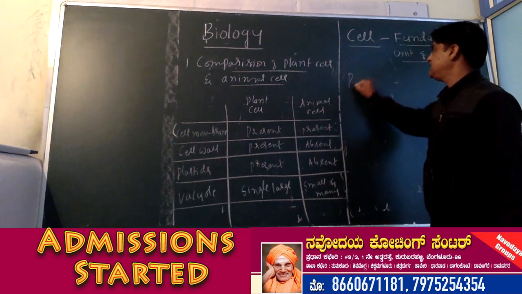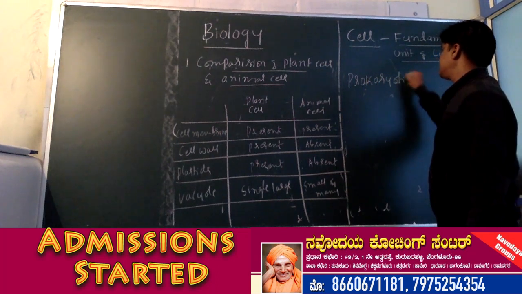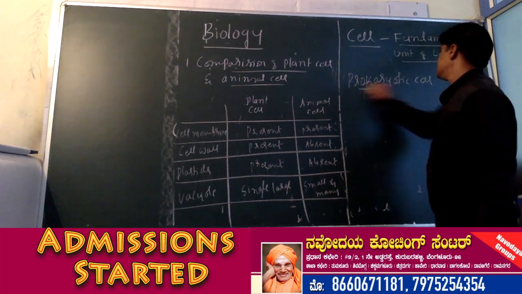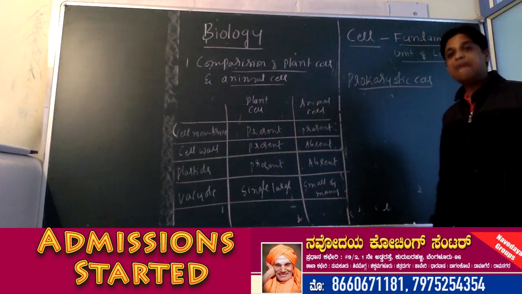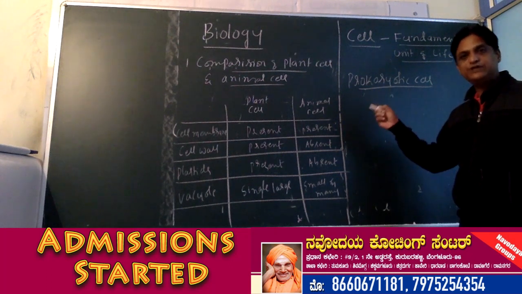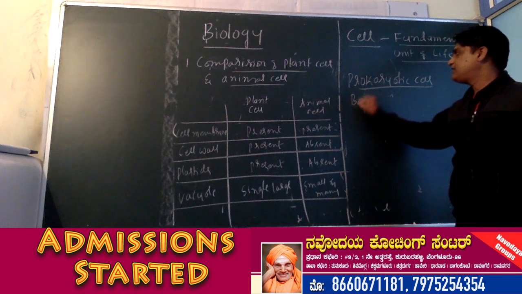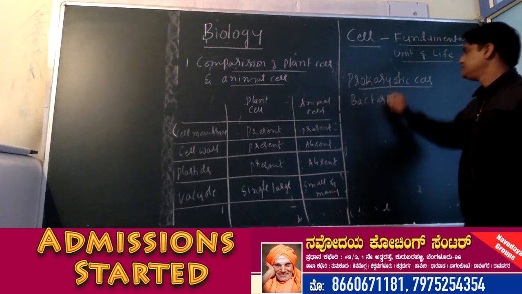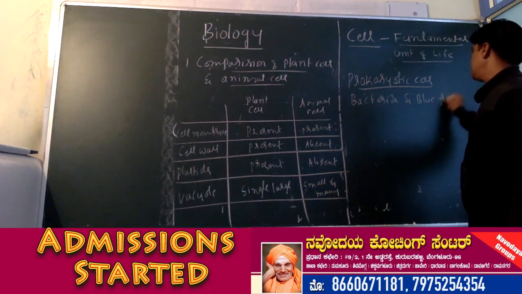Such a cell is called prokaryotic cell. So in prokaryotic cell, nuclear membrane is absent. Pro means primitive, karyon means nucleus. Primitive nucleus is present. So which are the examples for prokaryotic cell? Bacteria and blue-green algae.